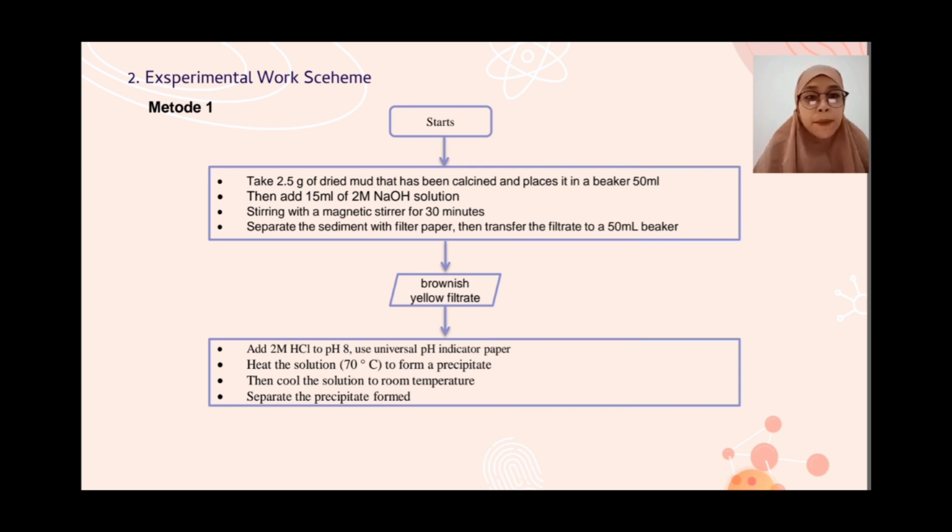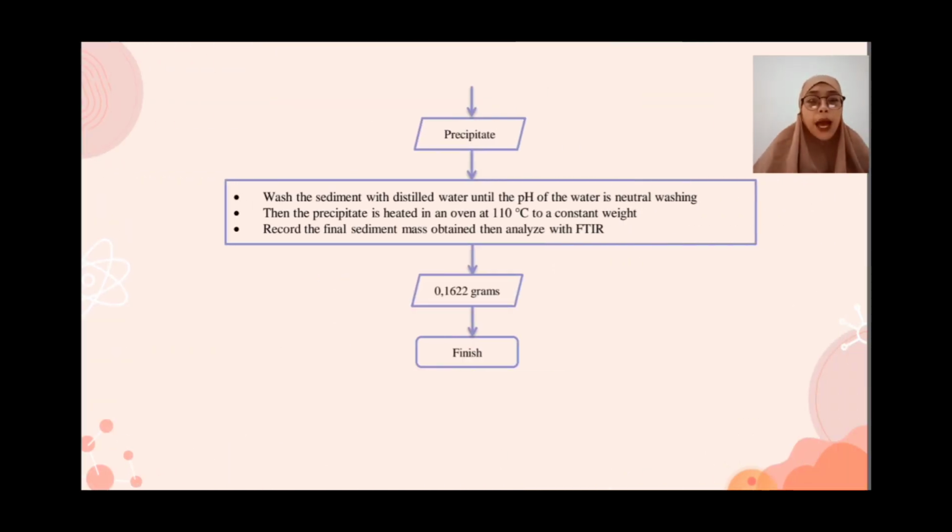Heat the solution to 70 Celsius to form a precipitate, then cool the solution to room temperature. Separate the precipitate formed. Wash the sediment with distilled water until the pH of the washing water is neutral.